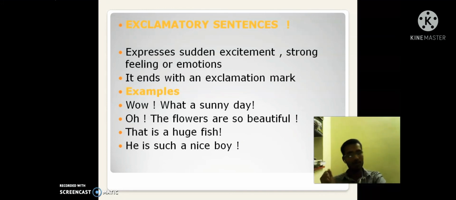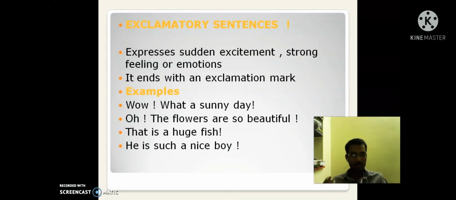Fourth one, exclamatory sentence. What is an exclamatory sentence? An exclamatory sentence always expresses sudden excitement or strong feeling or emotions. It ends with an exclamation mark. For example, "Wow, what a sunny day!" "How beautiful the flowers are!" "That is a huge fish!"